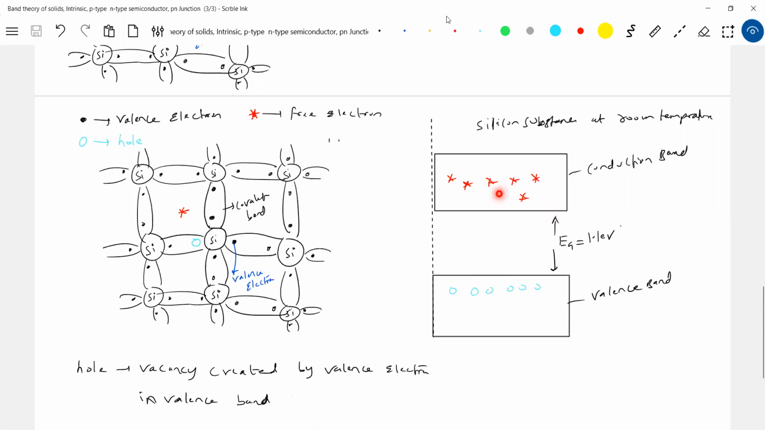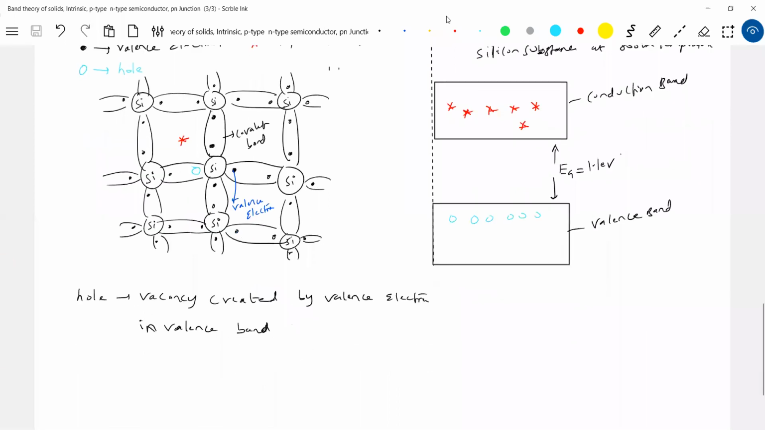Number of holes, number of free electrons, later on I'll give the formulas. Okay, got the idea now? So, vacancy created by a valence electron. This is a very difficult concept for you because you started from positive and negative charge. I said this is a positive charge. What is a hole? A hole is a positive charge.